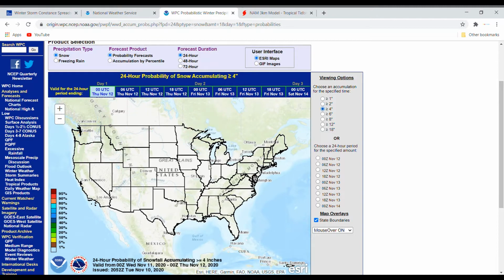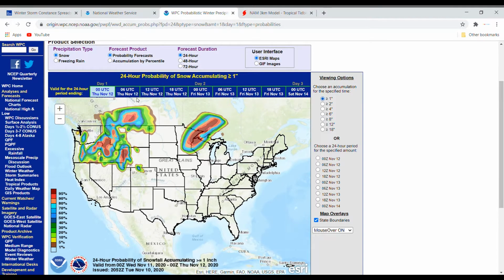4 inches of snow, you have a maximum chance of 70 to 80% in an area that had the 95% chance in 2 inches. 6 inches of snow, very unlikely, at the most 50% chance. And 8 inches is probably very unrealistic at this point.